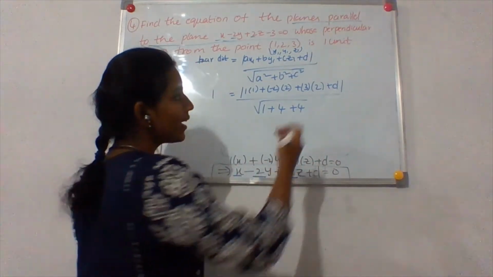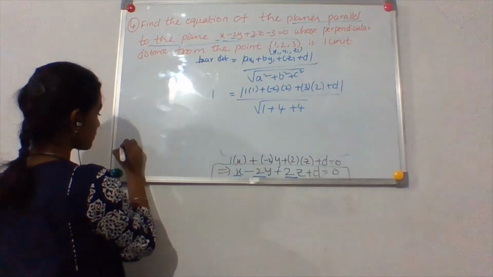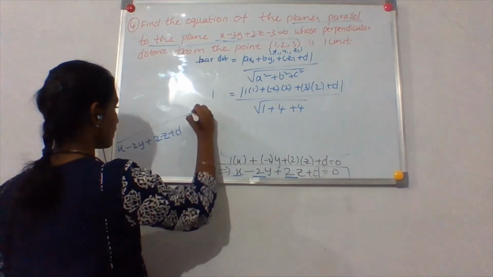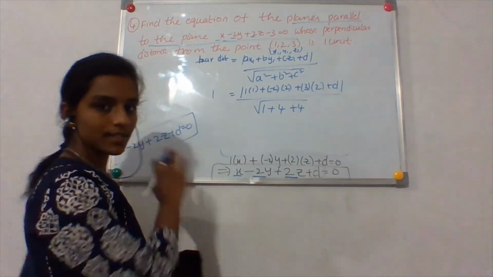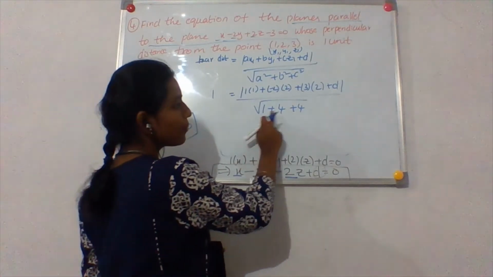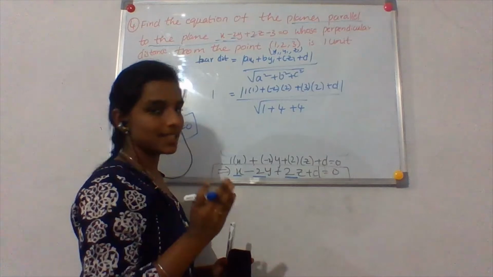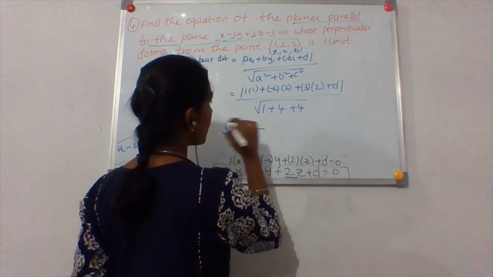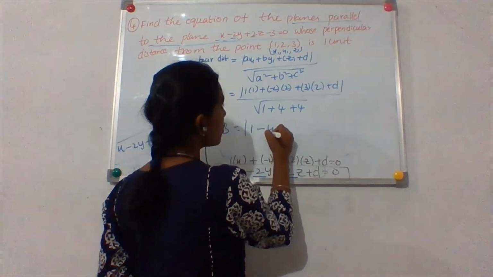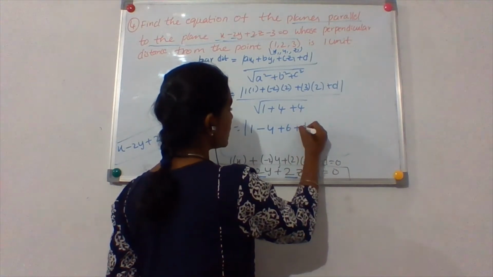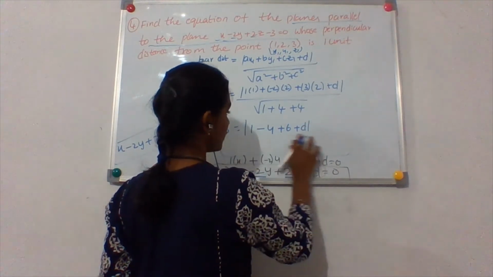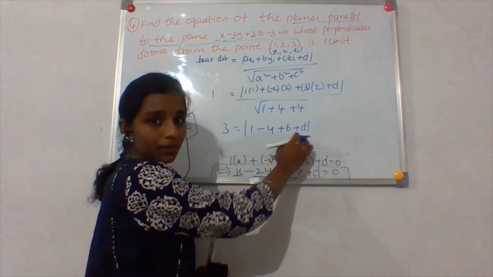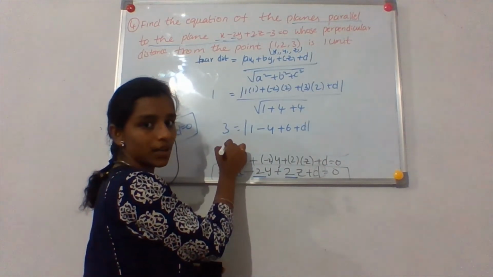Okay, so now I am going to erase this. The equation that we have already got is this. I am going to write it over here. x - 2y + 2z + d = 0. Right? This is the equation we have got. So now let us solve this. 1 plus 4 plus 4 is 9. So root 9 is 3, right? So 3 is equal to mod of 1 - 4 + 6 + d by 3. 3 we already got over here. So now, if I have to remove this mod, I have to put plus or minus over here, right?